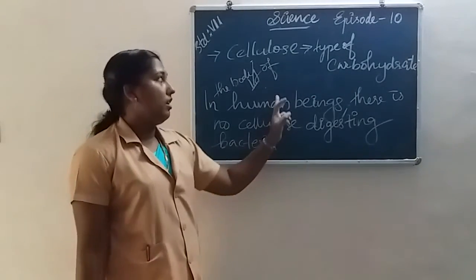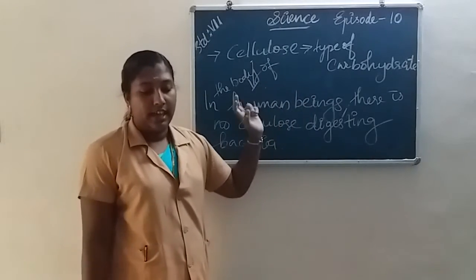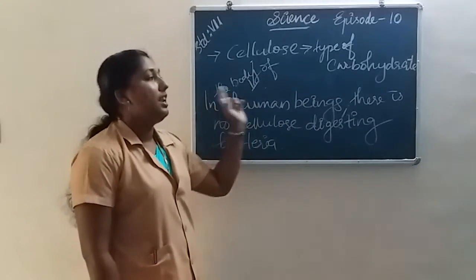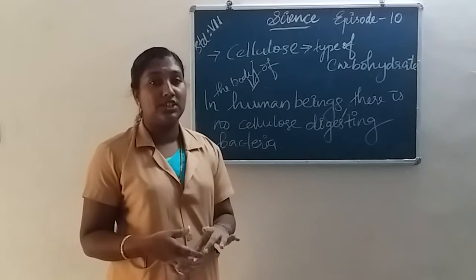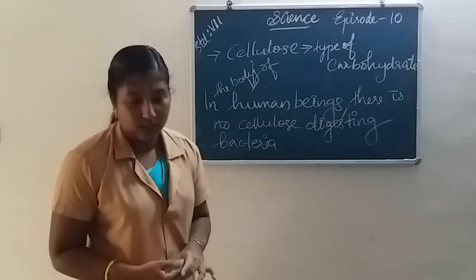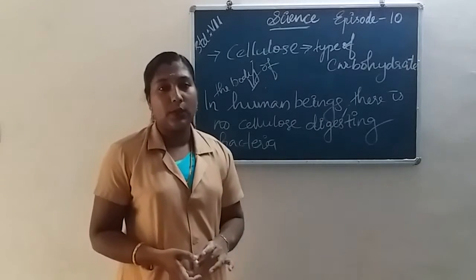So the human beings cannot digest cellulose like the cattle do. So in human beings, rumination does not take place. Okay, all of you understood?